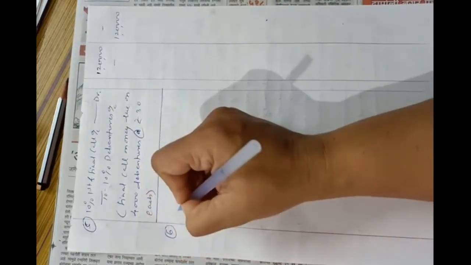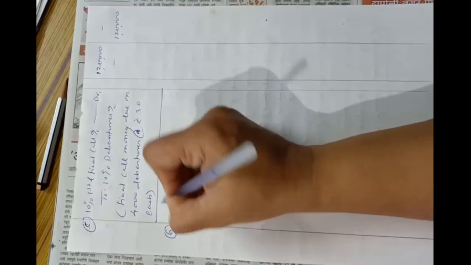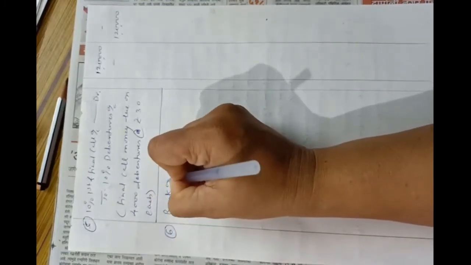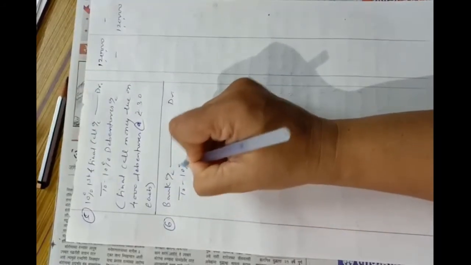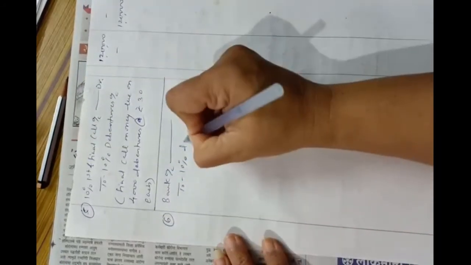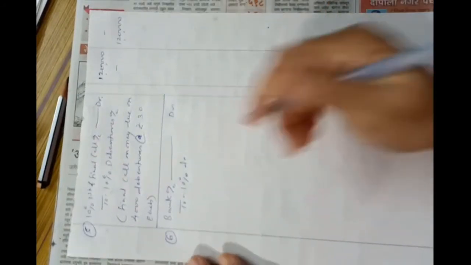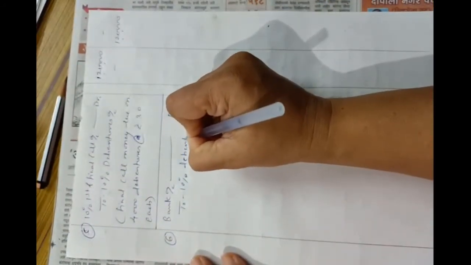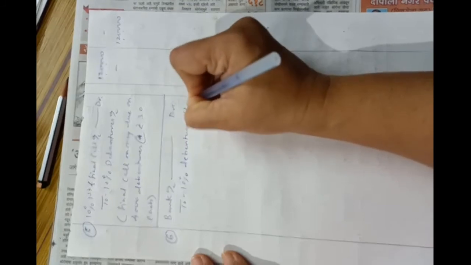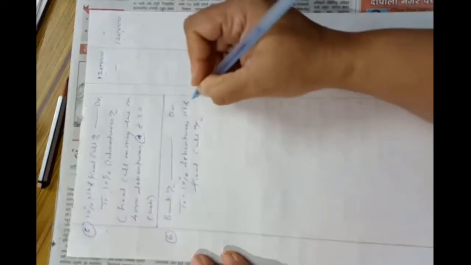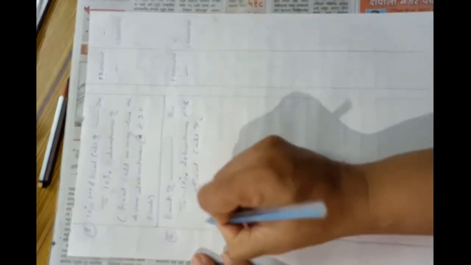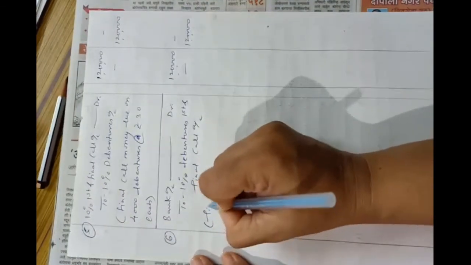And now the last entry will be of final call money received. As usual, bank account debit to 10% debentures first and final call account. The amount will be 1,20,000 because all the amount is received, as stated in the problem. So the narration will be final call money received.